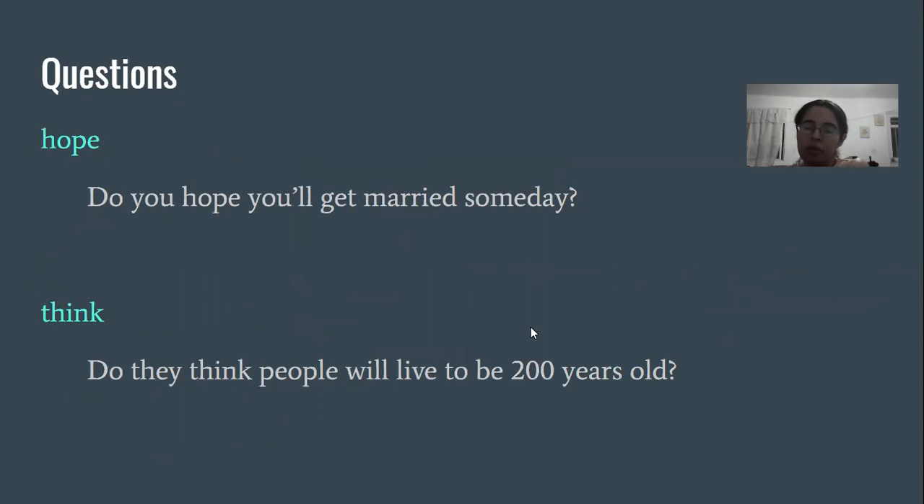We can also have questions with hope or think, like: you hope you'll get married someday, or does she hope she'll get married someday? And think: do they think people will live to be 200 years old? Or does he think people will live to be 200 years old? Also the do or the does, depending on the person. And then here, just the normal will.